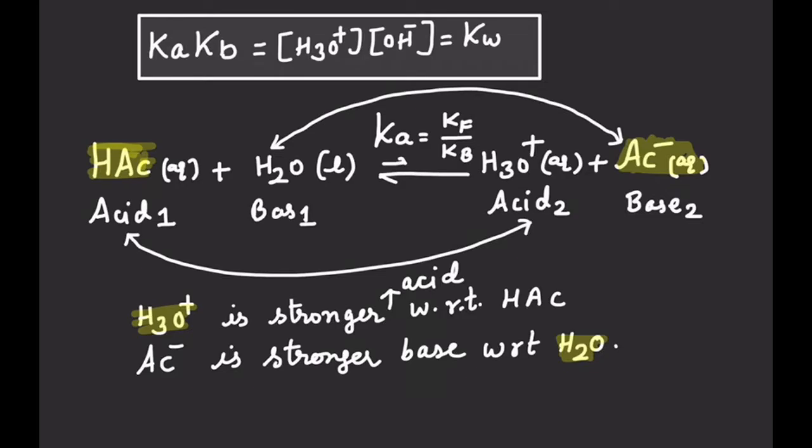And when we say that the acetate ion is a stronger base, it is with respect to H2O. It is not a strong base in absolute terms because the dissociation constant Kb is less than 1. So it is not a strong base, but it is a stronger base with respect to water. So I think I am able to convey the message of what it means that if an acid is weak, its conjugate base is strong.